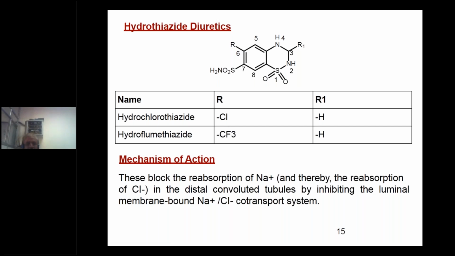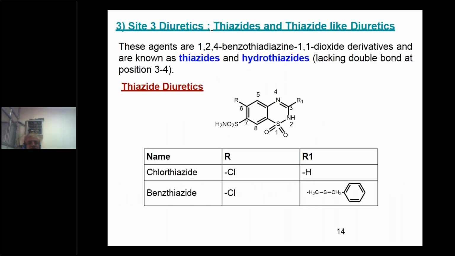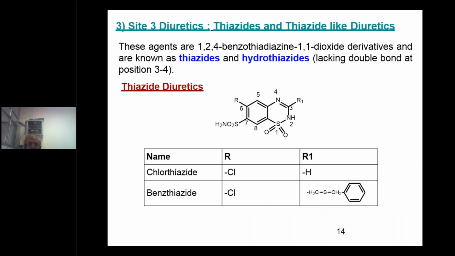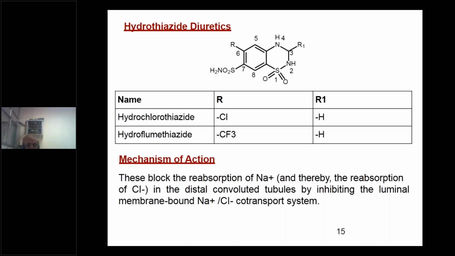Coming to the mechanism of action, as you saw in the previous slide, I'm coming under site 3 diuretics. Therefore, they are also called by another name, thiazide or thiazide-like diuretics. So, mechanism of action: this blocks the reabsorption of sodium. These compounds will block the reabsorption of sodium in the distal convoluted tubules by inhibiting the luminal membrane bound sodium chloride cotransport system.